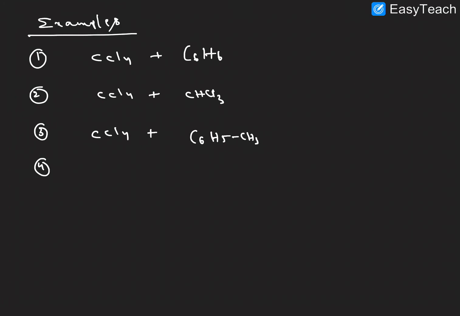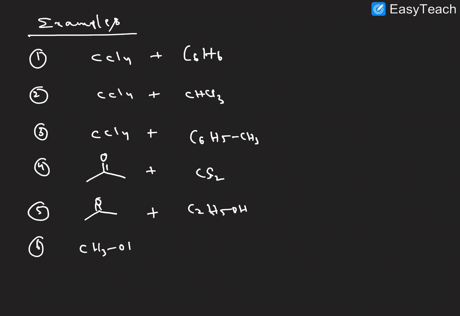And next fourth example, acetone plus carbon disulfide, so acetone here plus CS2. And next one more example, fifth example here, acetone plus ethyl alcohol C2H5OH.